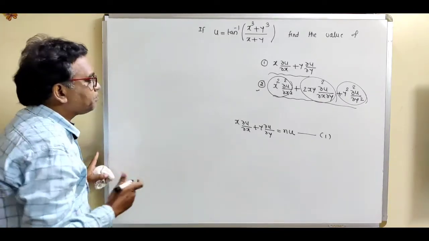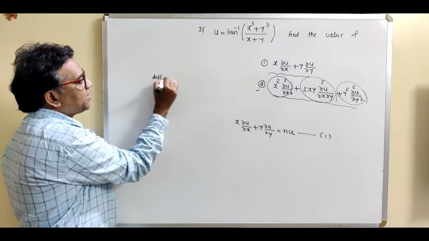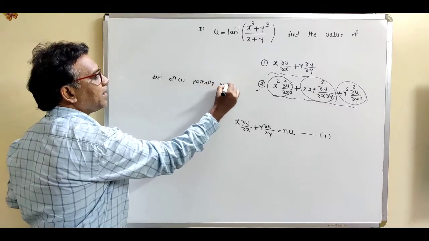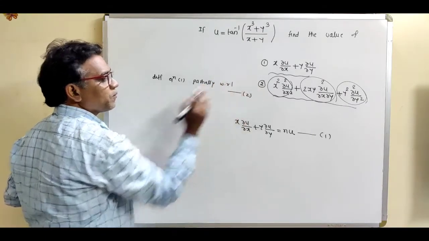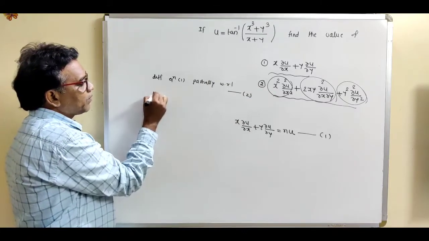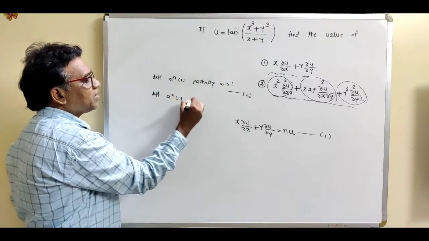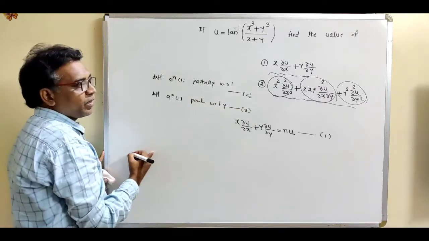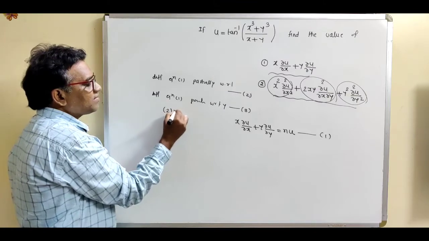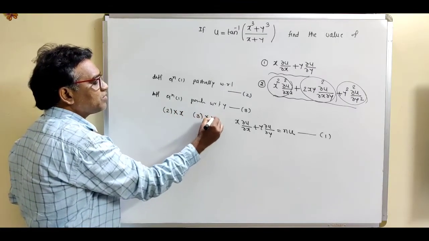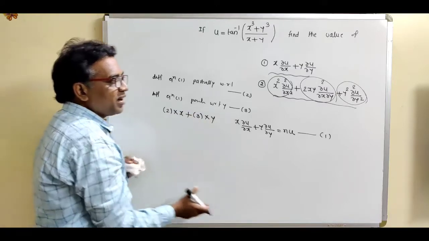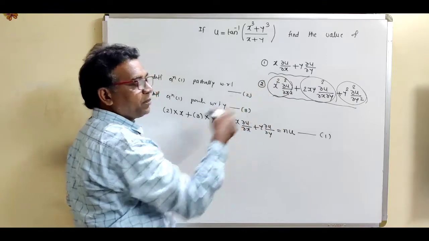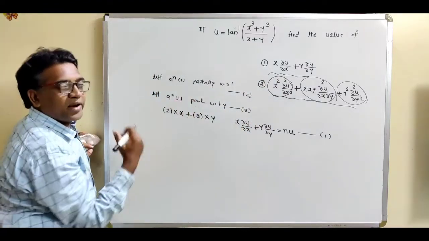What are those steps? Differentiating equation 1 partially with respect to x, this is equation number 2. The next step is differentiating equation 1 partially with respect to y, that is equation number 3. And the next step is to multiply the second equation by x, the third equation by y, and take their addition. We get this total term, which is just like a bracket square type term.